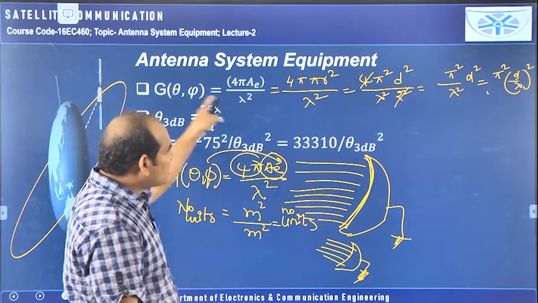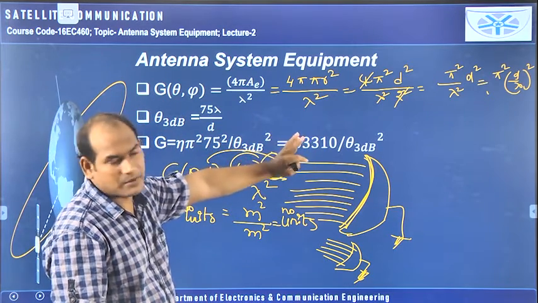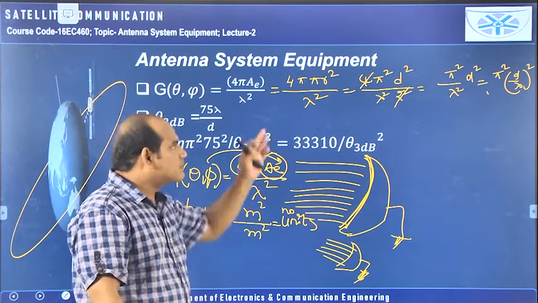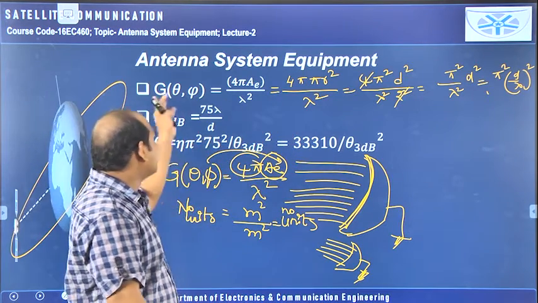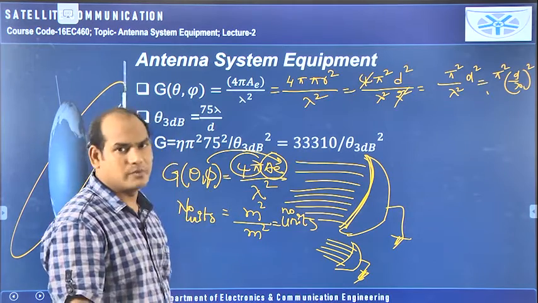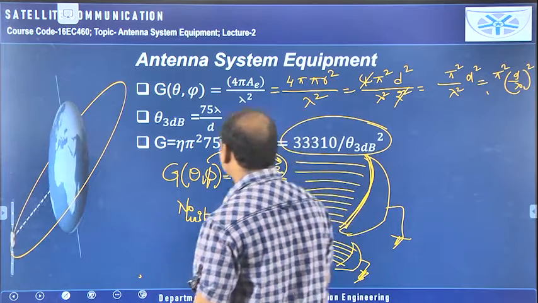Half power beamwidth is available in terms of lambda by d, and the gain is available in the form of d by lambda or lambda by d, whatever it may be. So you can bring that lambda by d value from the gain equation. That means you are going to get the gain equation in terms of half power beamwidth. So it is an important one for doing the problems. It will be very helpful.